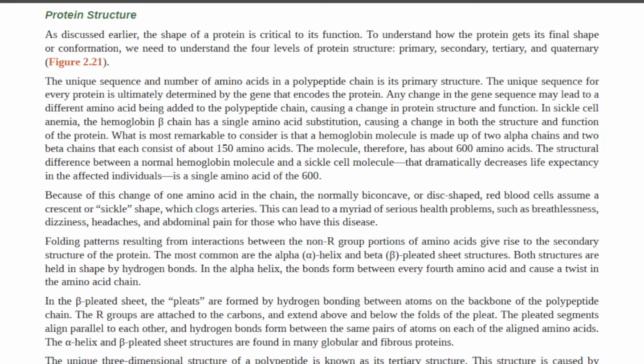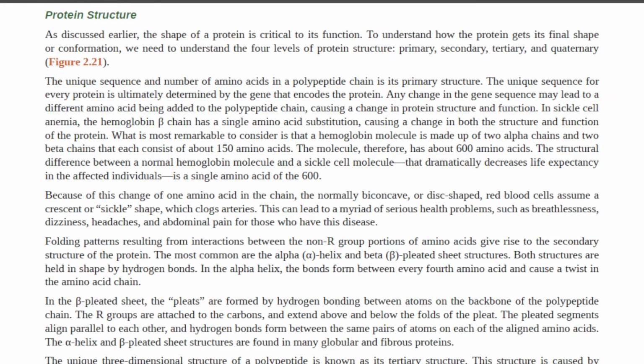In sickle cell anemia, the hemoglobin beta chain has a single amino acid substitution, causing a change in both the structure and function of the protein. What is most remarkable to consider is that a hemoglobin molecule is made up of 2 alpha chains and 2 beta chains that each consist of about 150 amino acids. The molecule, therefore, has about 600 amino acids.